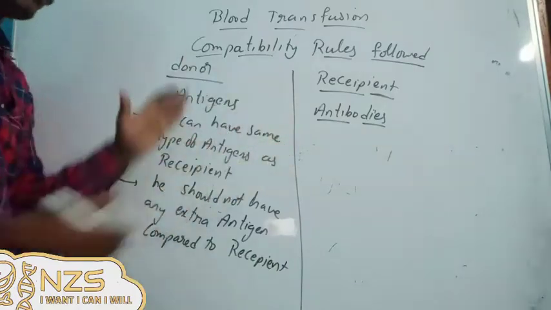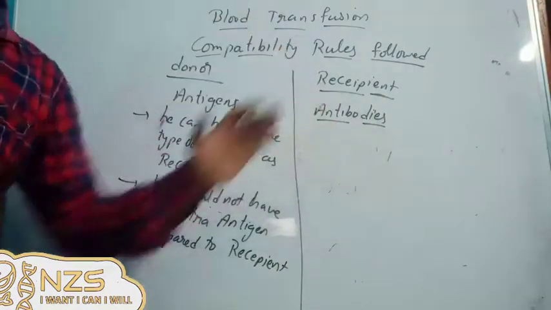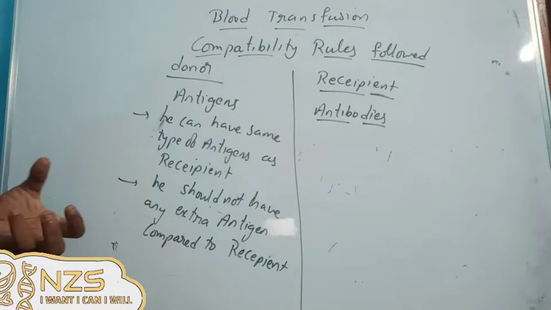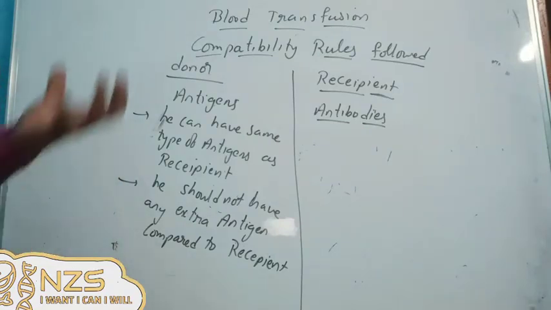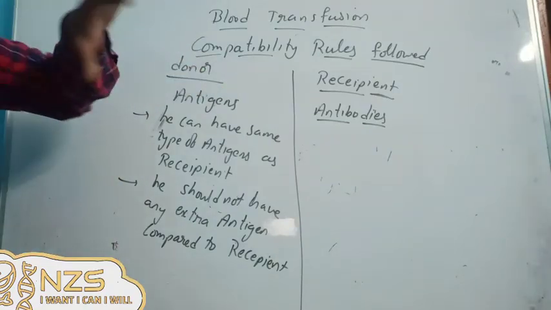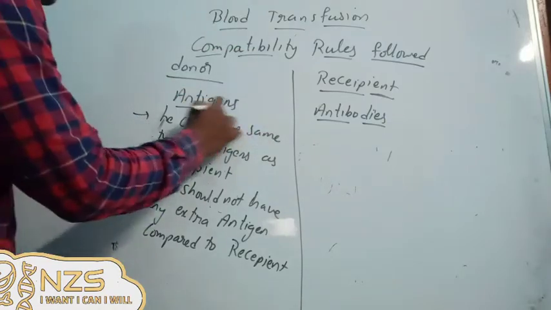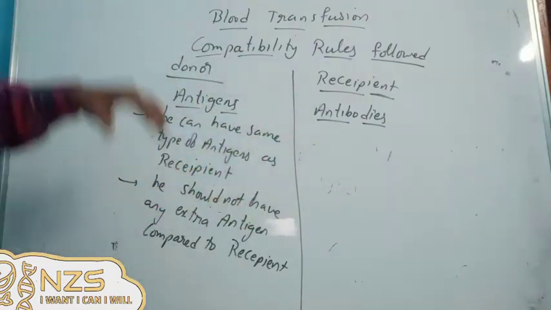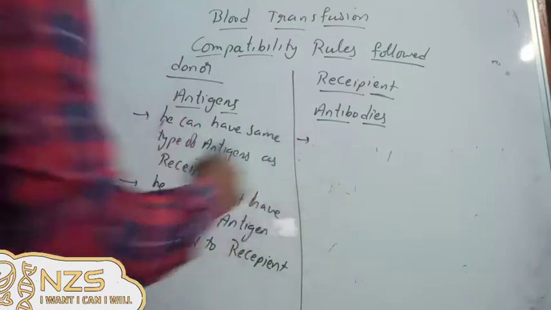The donor is giving antigen, so we have to consider antigens. Now coming to the recipient, he is the person who has the immune response issue, so he'll have antibodies. We have to concentrate on the antibodies in his plasma. Now what can he have?